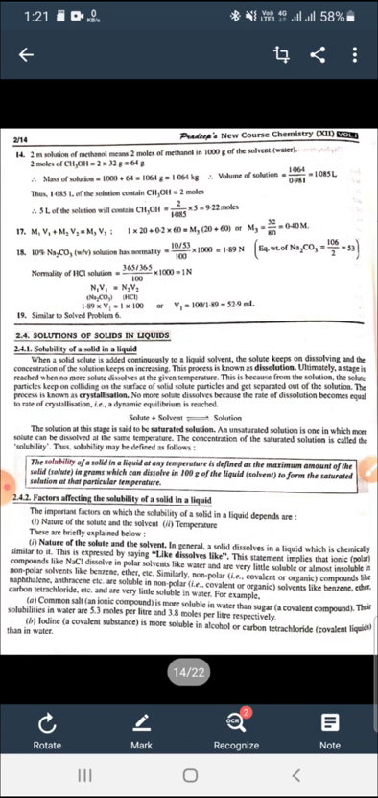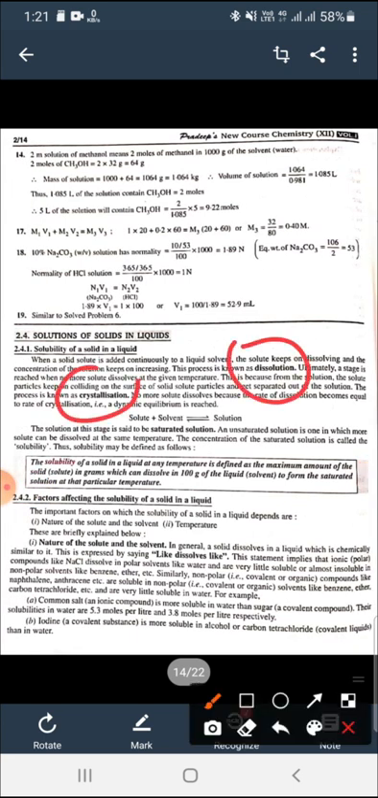Here are four terms: dissolution, crystallization, saturated solution, unsaturated solution. So what do you mean by dissolution? Dissolution is the process of dissolving solute into solvent. When solute is added to the solvent and solute keeps dissolving and the concentration of solution keeps on increasing, this is known as dissolution. In simple words, dissolution means addition of solute into solvent.